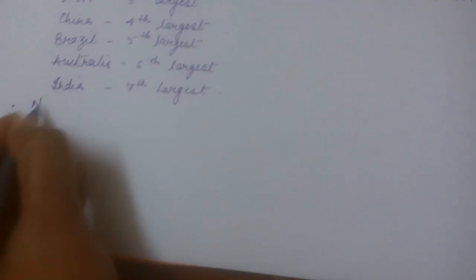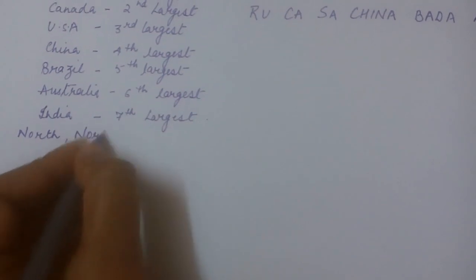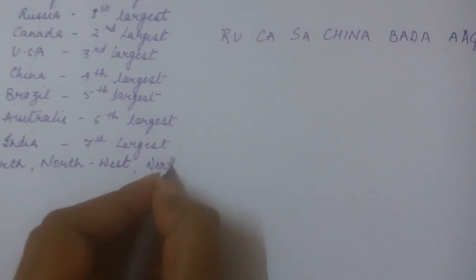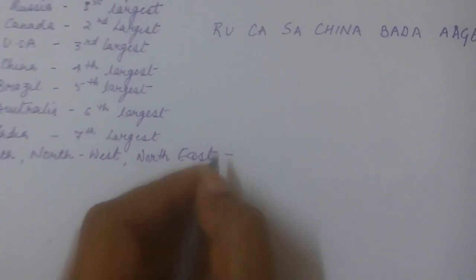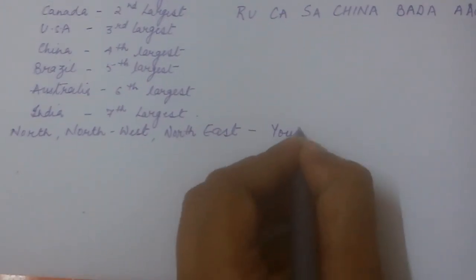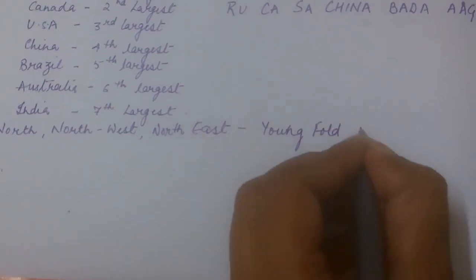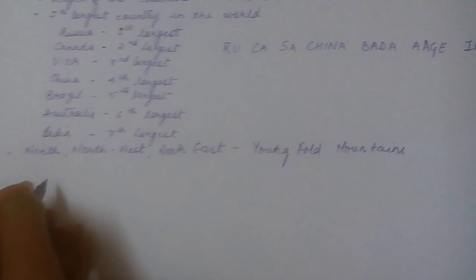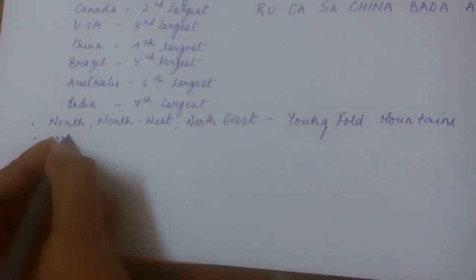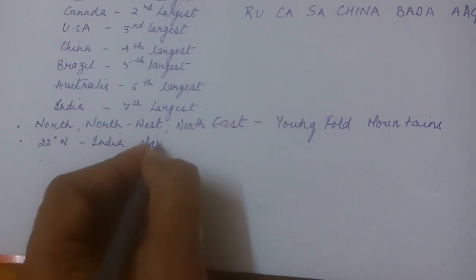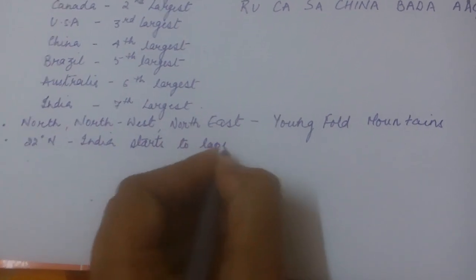Then other than that, towards north, northwest and northeast, India is bounded by Youngfold Mountains. That is, what is situated in the north, northwest, northeast of India? That is Youngfold Mountains. Okay. Then approximately at 22 degrees, what happens? India starts to taper itself.